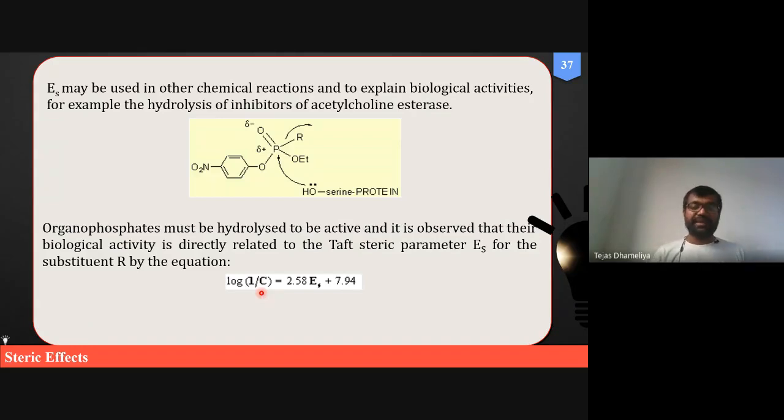Y is equal to mx plus c, where mx is nothing but the biological activity and Es can be the Taft-Stirring constant. Now, for biological activity, we are taking the inverse of concentration, which we discussed in one of our previous classes, that this biological activity should be highest and the concentration of the compound should always be lower. Because of this, it is essential that the compound we have should be potent. And potent तभी होता है जब उसका concentration कम होता है. Okay.